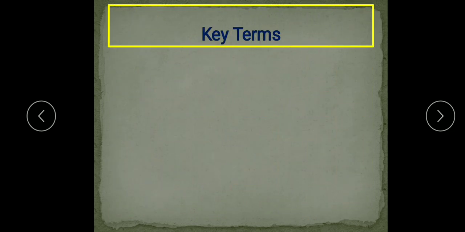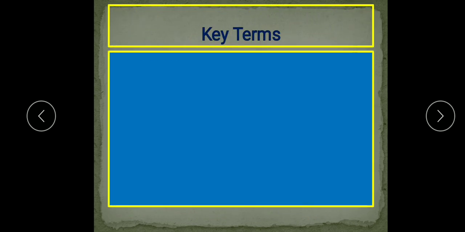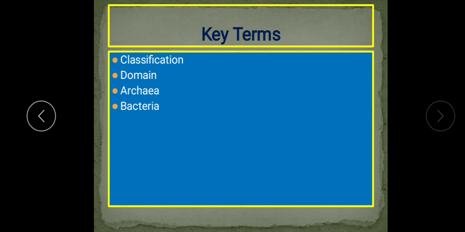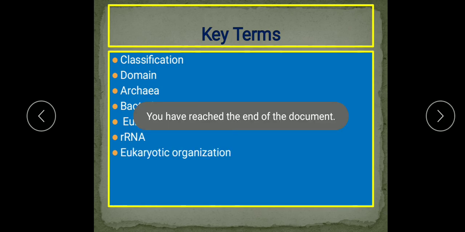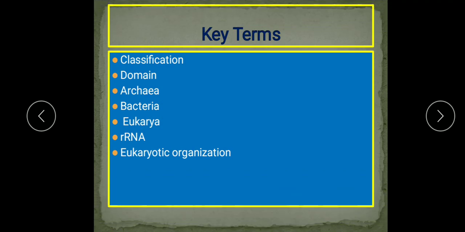So learn all the key terms and revise from the book also. Classification, domain, archaea, bacteria, eukarya, rRNA, eukaryotic organization. So, understood, children? Revise it and see the terms, and if you have any doubt, you can ask me.